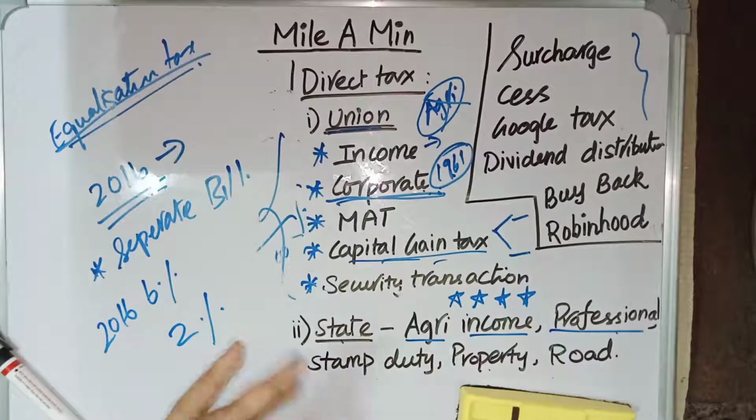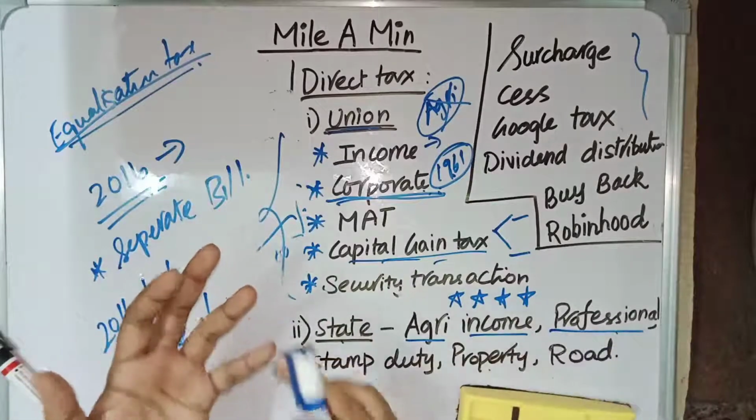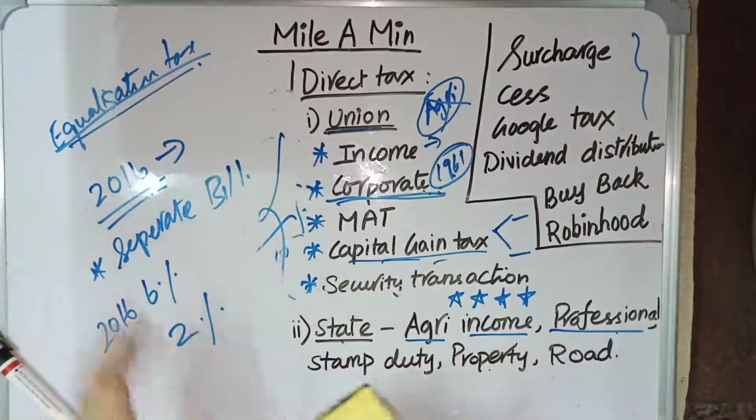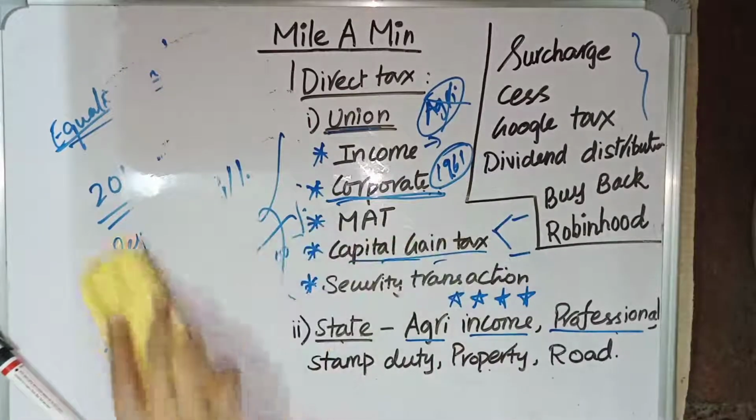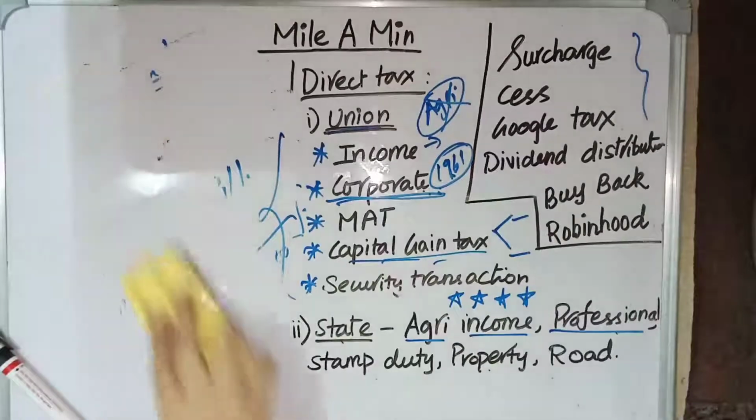This is for digital ads, the ads which you are getting in YouTube and Google. For this, there is a tax, and it is called equalization tax. And then we have dividend distribution tax. So what is this dividend distribution tax?